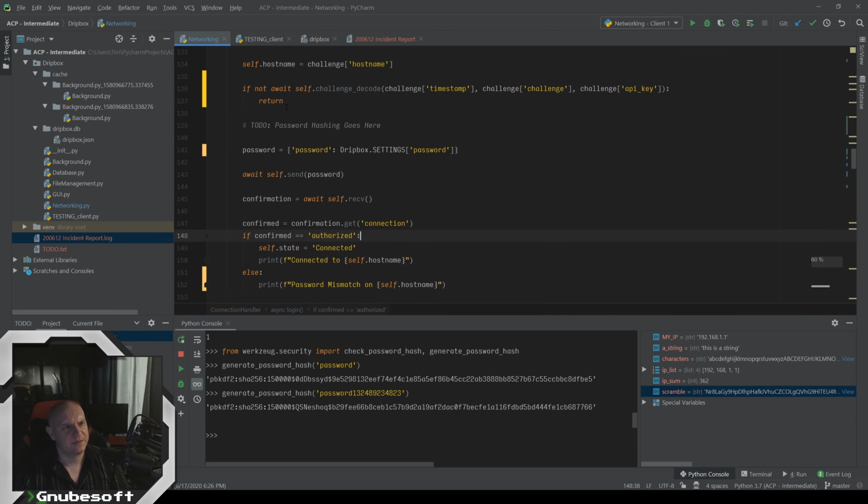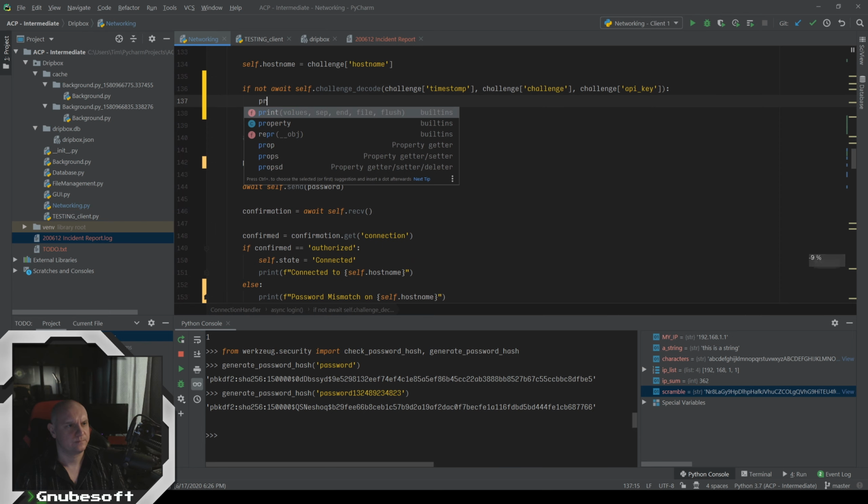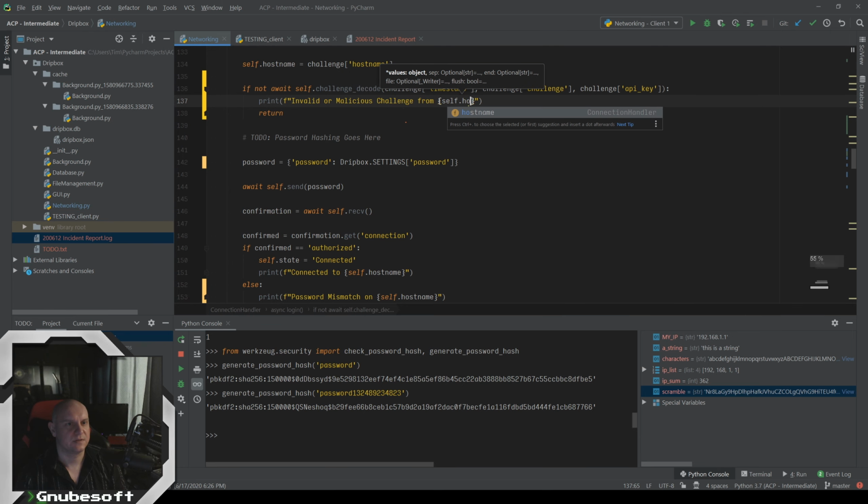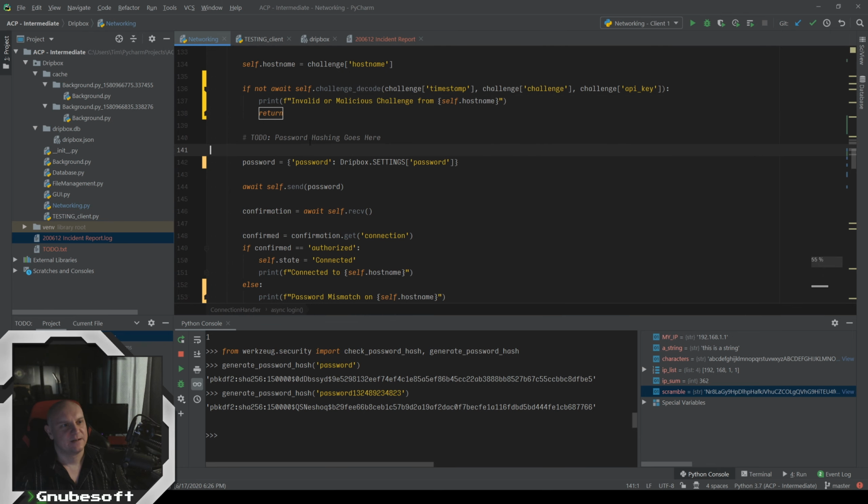We probably want to do something if this fails, like just to let us know that we got some kind of weird challenge. So invalid or malicious challenge from this hostname. This should all work. God, I hope I'm not screwing something up.